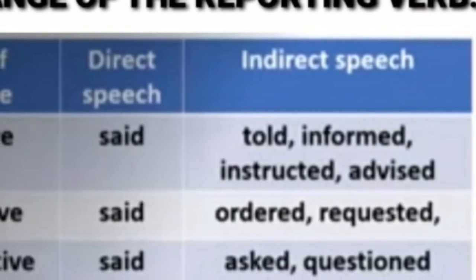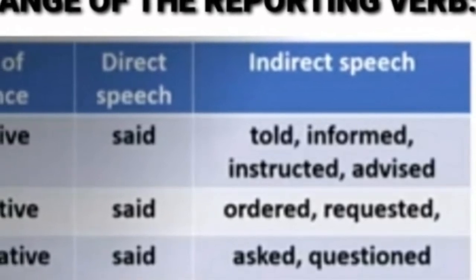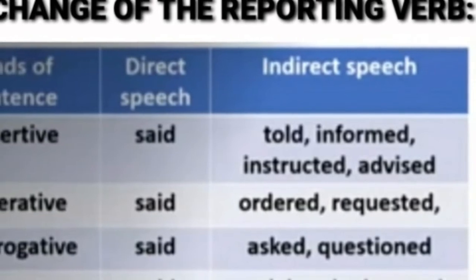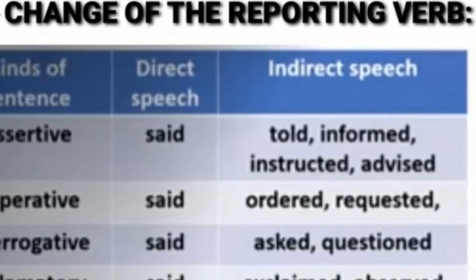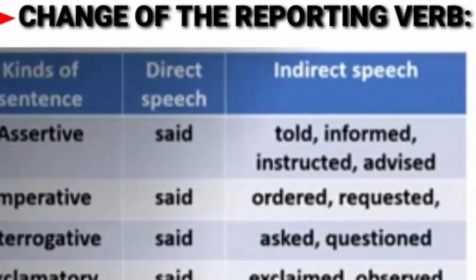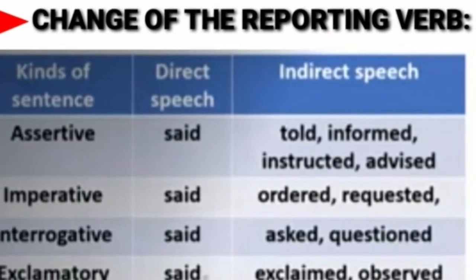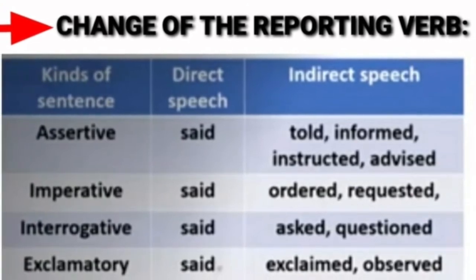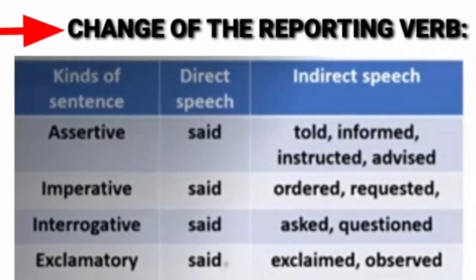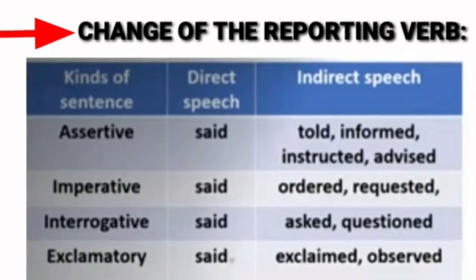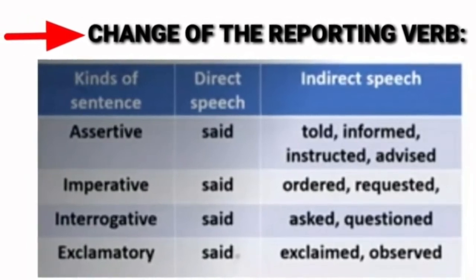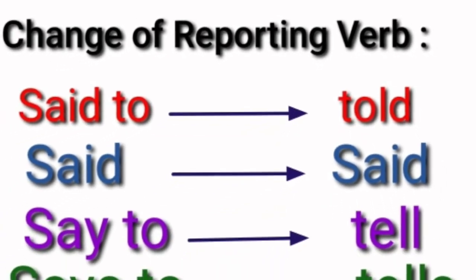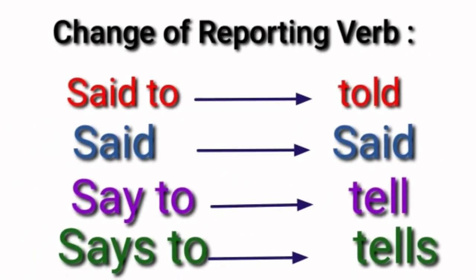The second rule to be followed is reporting verbs. Reporting verbs indicate the verbs that are seen outside the inverted commas, which denote the body language of the speaker. The reporting verb will change depending upon the kind of sentence found inside the inverted commas. Students can observe the chart: kinds of sentences, change of the reporting verb, direct speech to indirect speech.